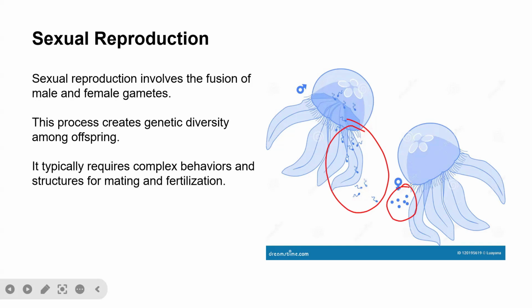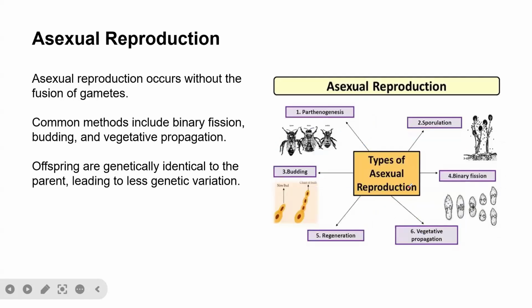Because during sexual reproduction, the fusion of the sperm cell and egg cell, that is during meiosis, there is genetic recombination. And that genetic recombination is associated with genetic diversity, leading to organisms from the same species, from the same father and the same mother, that are genetically diverse. It is because of that genetic recombination. It typically requires complex behaviors and structures for mating. That is in the case of sexual reproduction.